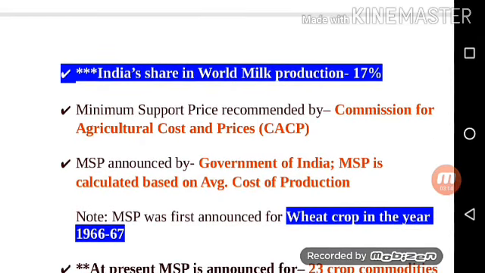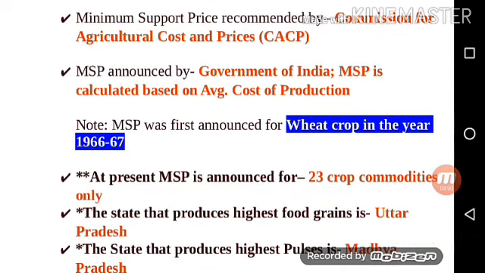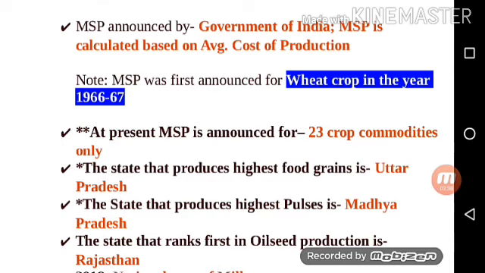Next is minimum support price, MSP, recommended by the Commission for Agricultural Costs and Prices, CACP. MSP is announced by the Government of India. MSP is calculated based on the average cost of production. Note one point. MSP was first announced for wheat crop in the year 1966-67. Important point. Next is very important point. At present, MSP is announced for 23 crop commodities only.